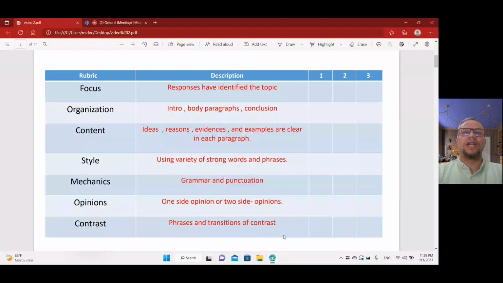The first one is a one-sided point of view, which has two types. You can agree or disagree, accept or refuse. If you accept, it's one side of view. You can say, I completely accept that, or I completely agree that the internet is useful, or it is clear to me that the internet is a very good idea, and so on.